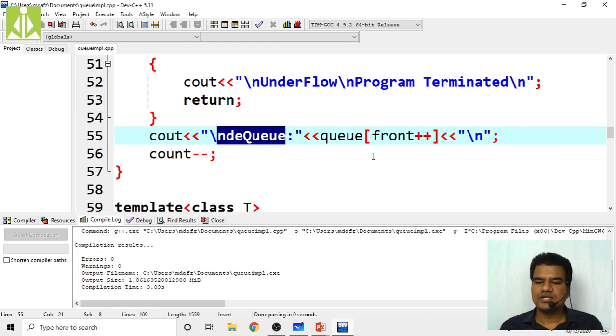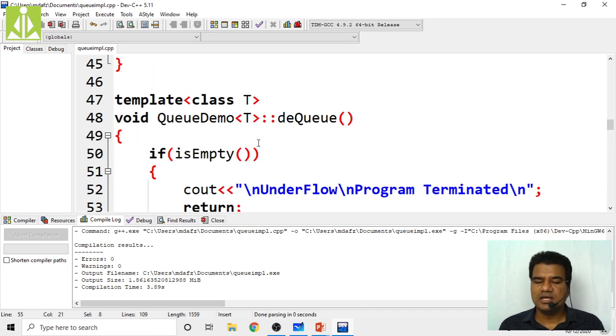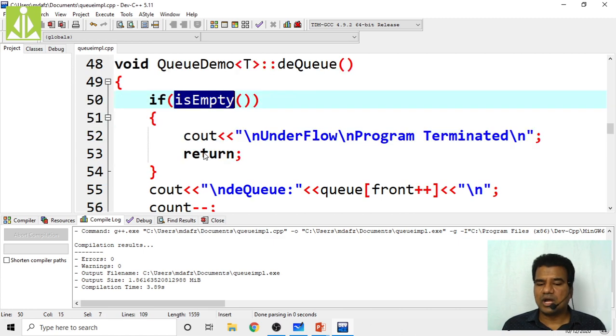So initially my count is 0, front is 0. So queue of 0, that AB value will be dequeued, then front will get incremented. So front will become 1 now. After printing that AB, front will become 1. The count will decrement by 1, because after inserting IJ, your count became 5. Now we are slowly decrementing the count value. So count will become 4 now. One more iteration, one more DQ operation, then is empty is not true, the control will come over here.